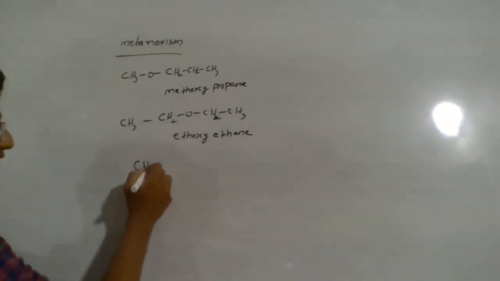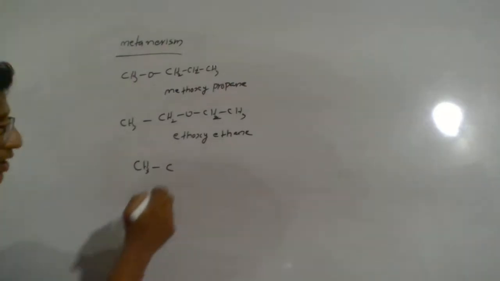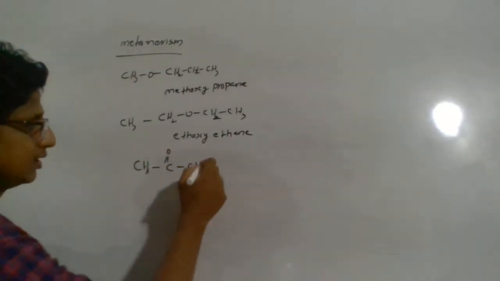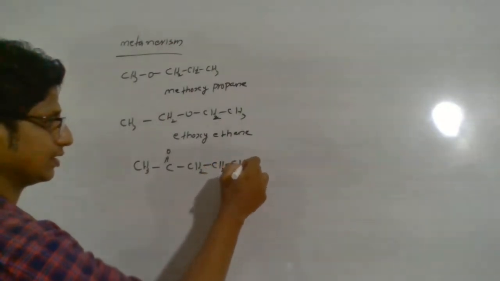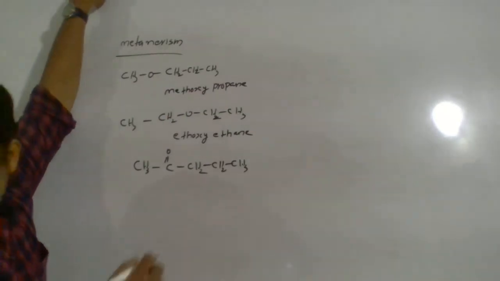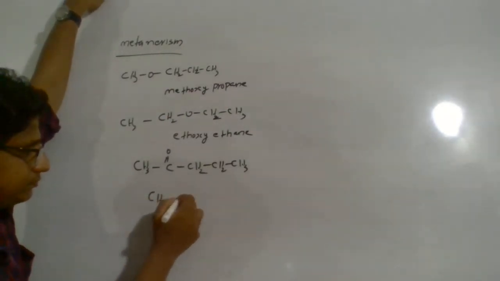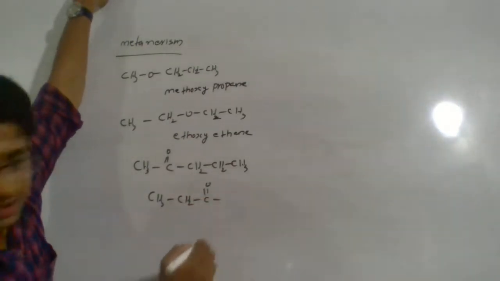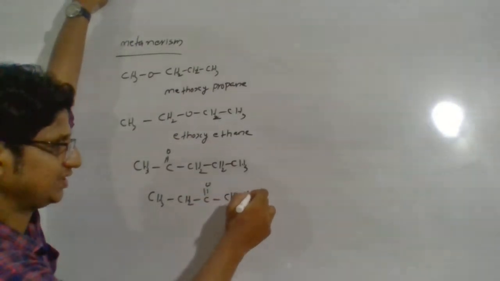One more example, CH3COCH2CH2CH3. Next one, CH3CH2COCH2CH3.